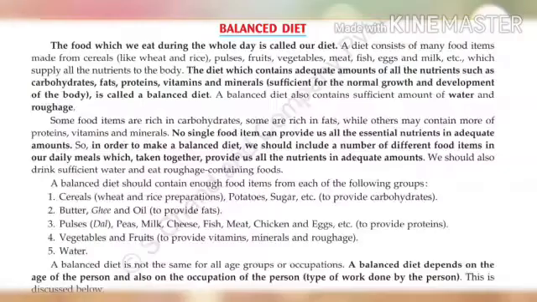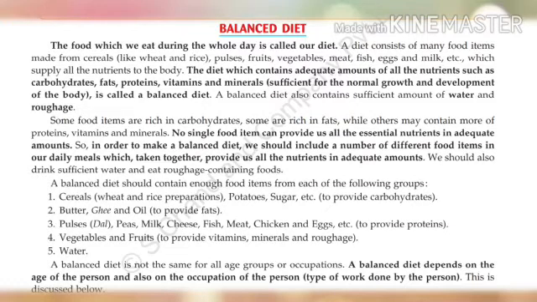In simple words, the food and drink that is regularly consumed by an individual is called a diet. A diet consists of many food items made from cereals like wheat and rice, pulses, fruits, vegetables, meat, fish, eggs and milk, etc., which supply all the nutrients to the body.